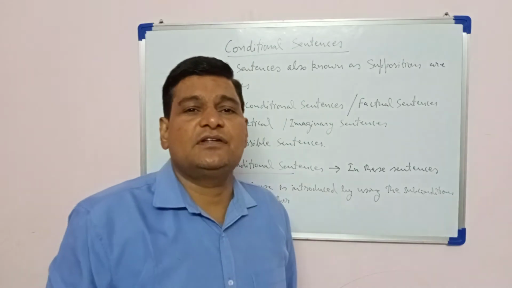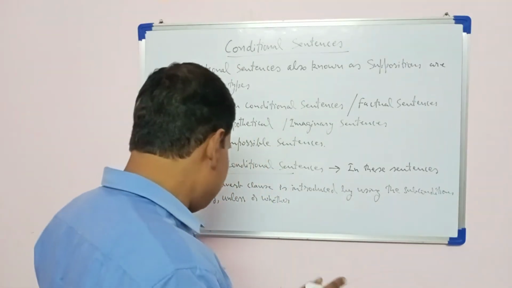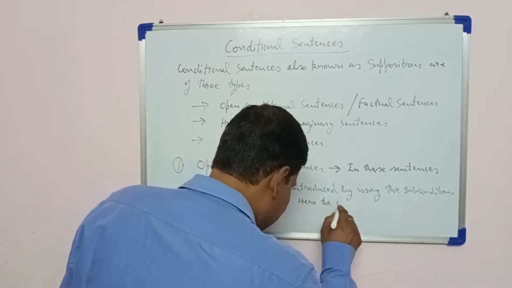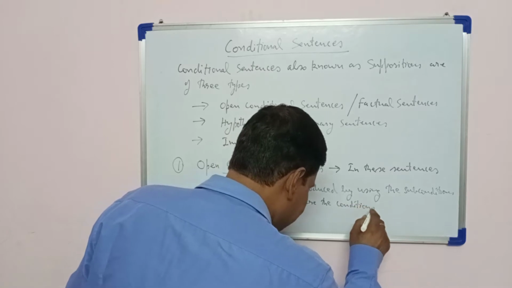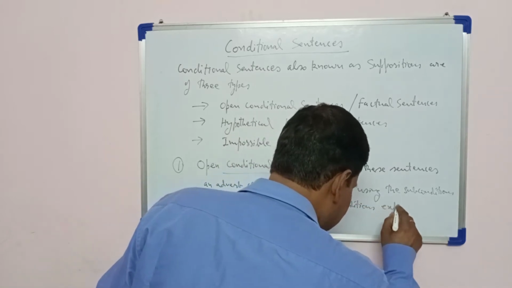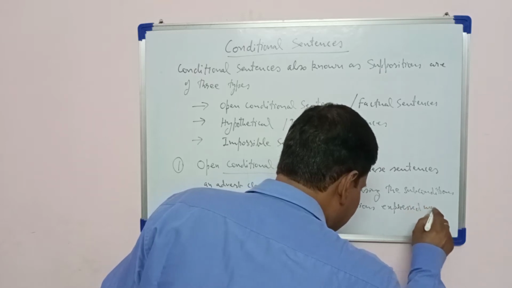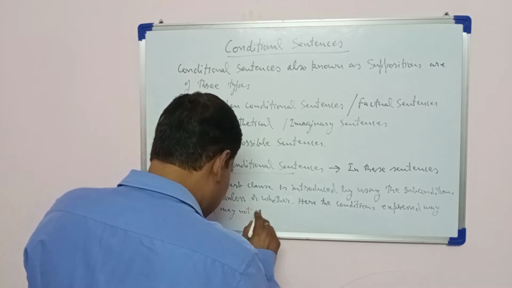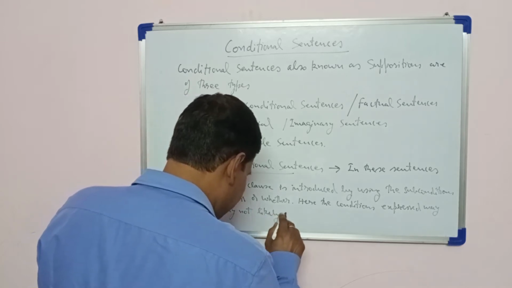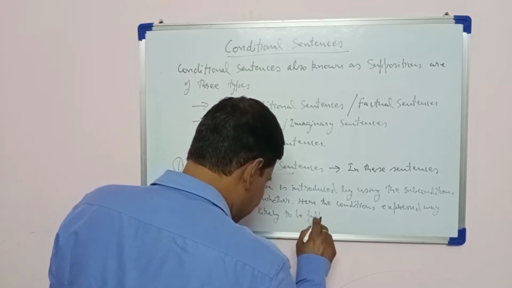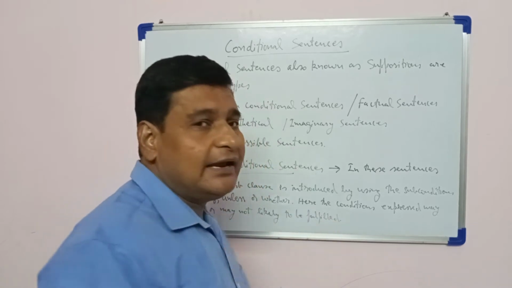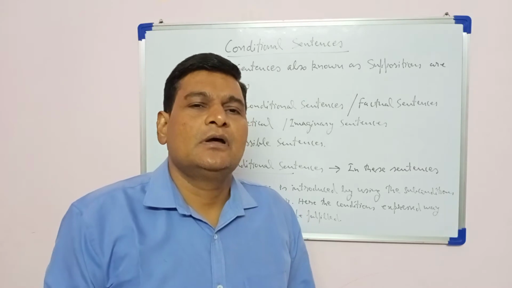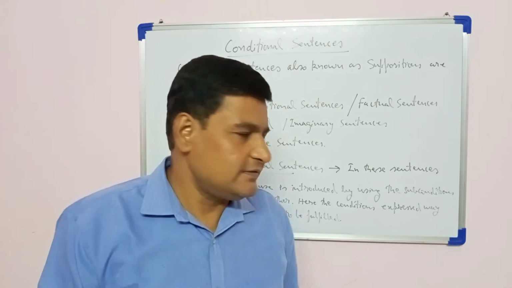It states such conditions which may or may not likely be fulfilled. Here realistic conditions are expressed, so they may be fulfilled, they may not be fulfilled. So there is a 50-50% chance of these.